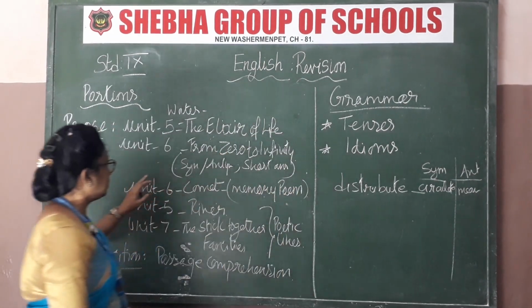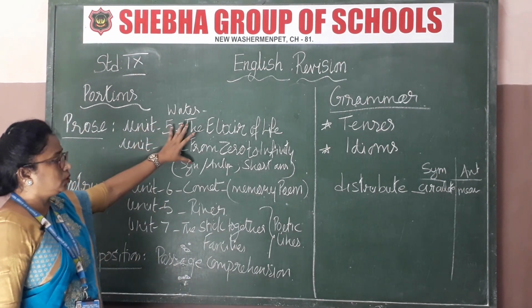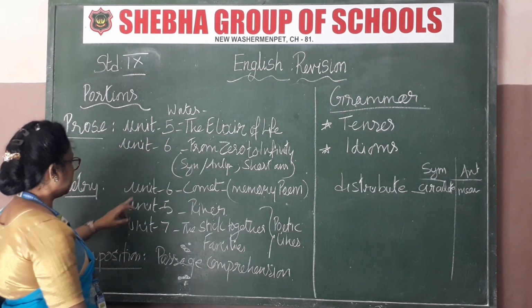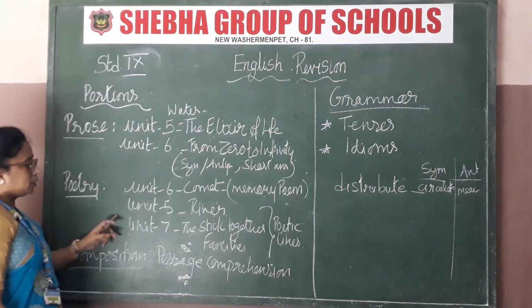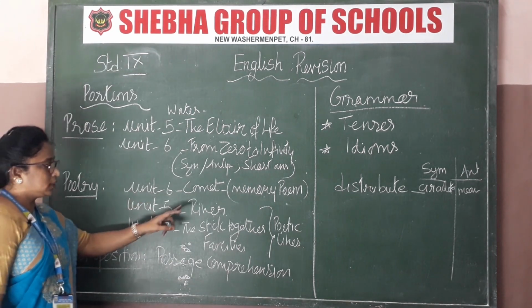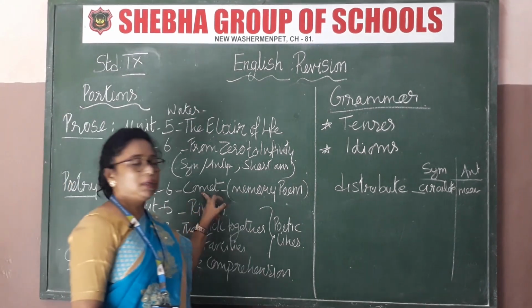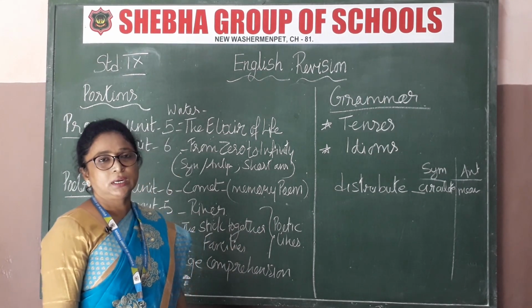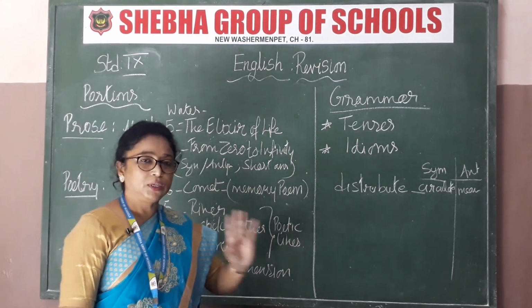Okay, and the next is that both together, joined together, I'll be giving you. And the next unit for poetry, that is the Unit 6 poem, The Comet. The comet poem is fully for memory.